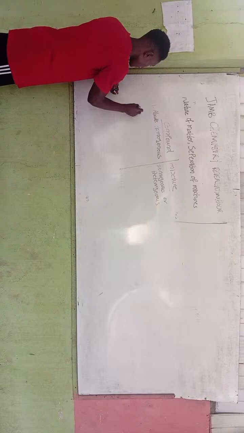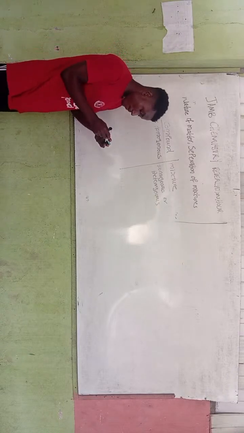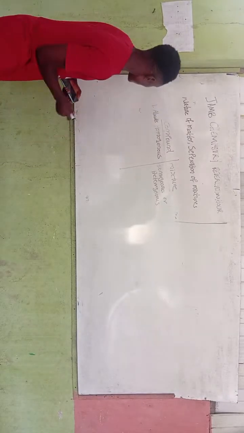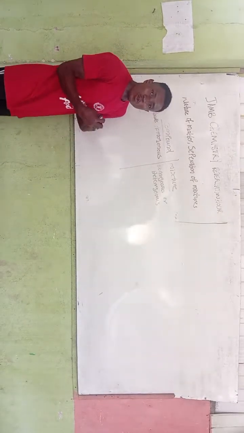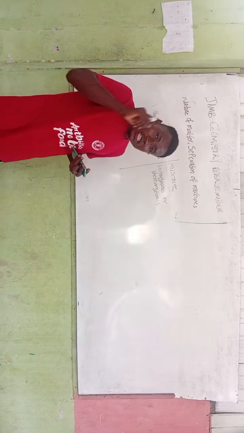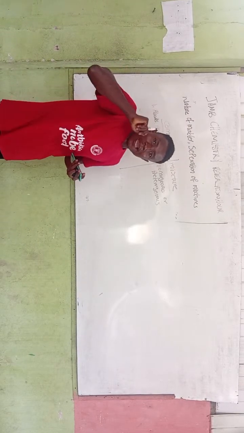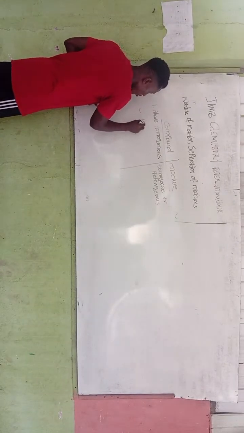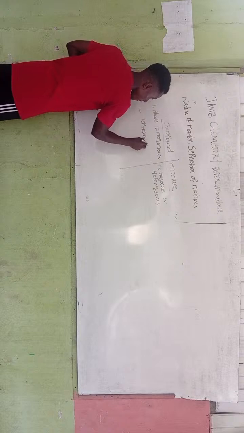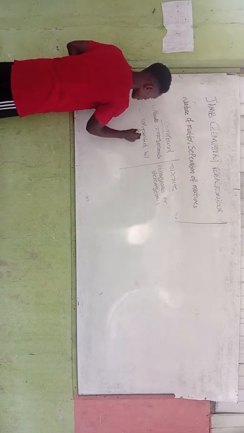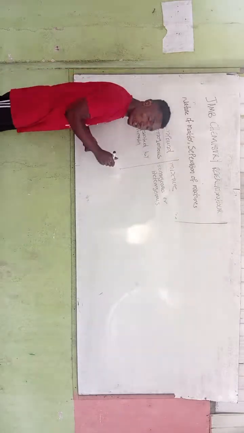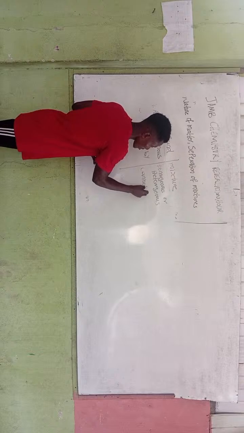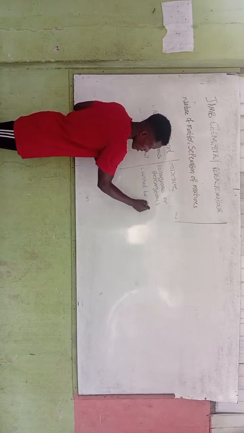And number two, a compound is always represented by what? A formula. A compound is represented by a formula, while a mixture cannot be what? Expressed. A mixture cannot be expressed by a formula.